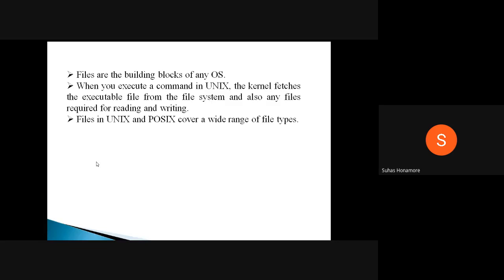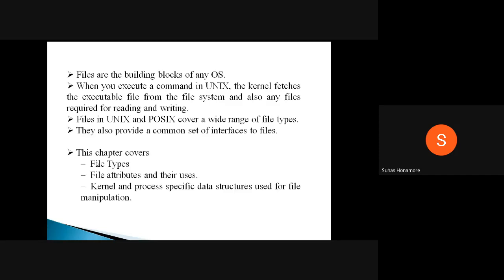After that, the -l that you send with ls is nothing but a command line argument. You are sending an argument, some attribute-like thing, and depending on that argument it takes care of it and executes it. Whatever you run on Unix is nothing but a file only. So files in Unix and POSIX cover a wide range of file types.